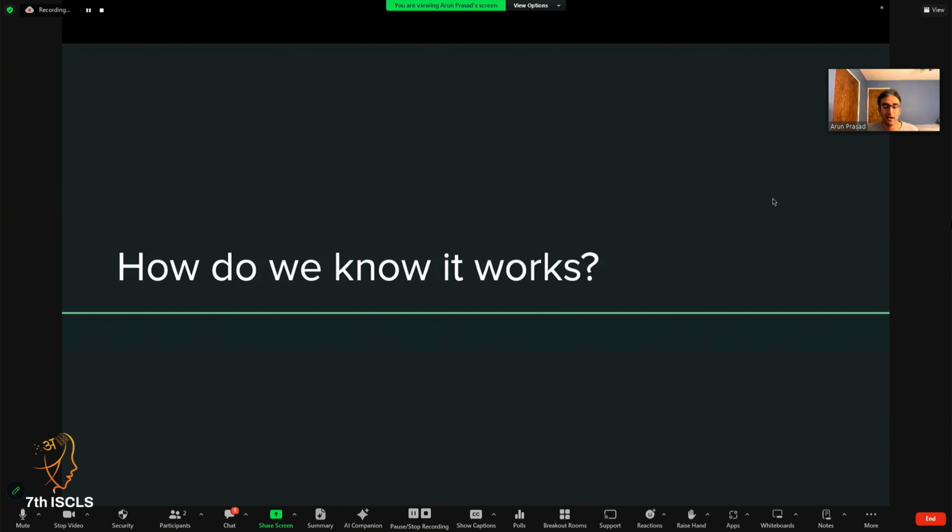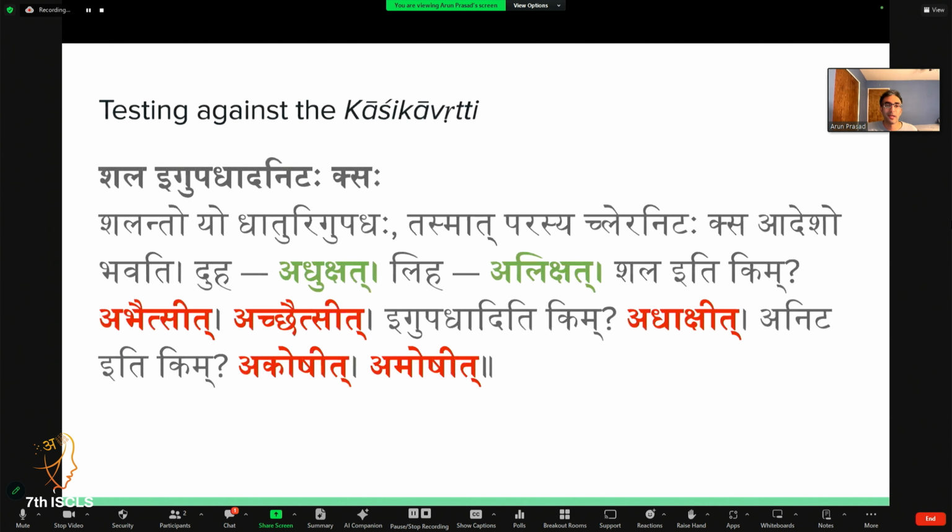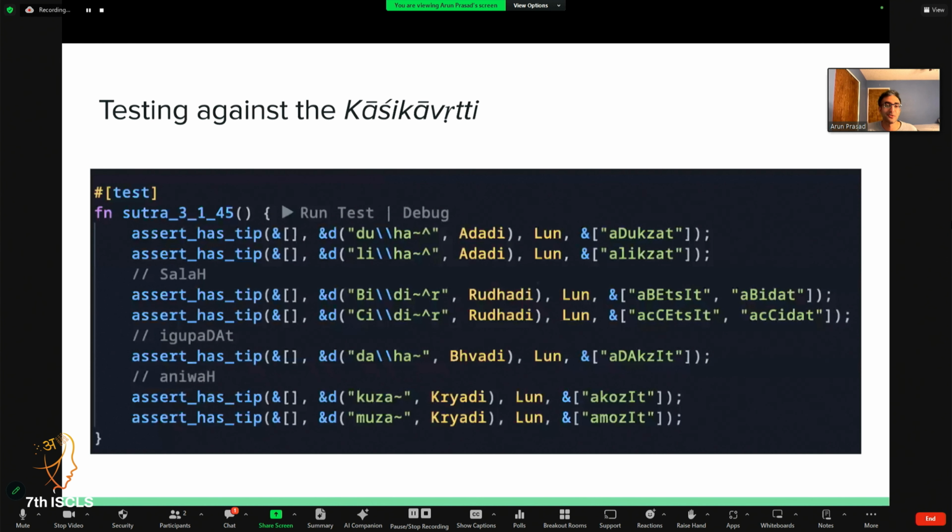So how do we know this program works, given what I've said earlier about my background and focus on engineering and relative lack of familiarity with the tradition? Well, mainly I've leaned on the tradition. So if we take this rule from the Kashika Vritti, for example, these words in green are positive examples of the rule and how it applies. And these words in red are negative words or counterexamples to show where the rule doesn't apply. So to my mind as a programmer, these stand out as unit tests that are very convenient. So we can just turn them into a unit test like so.